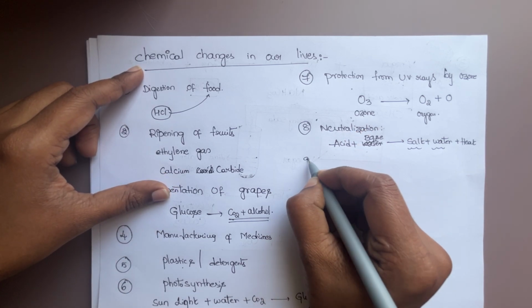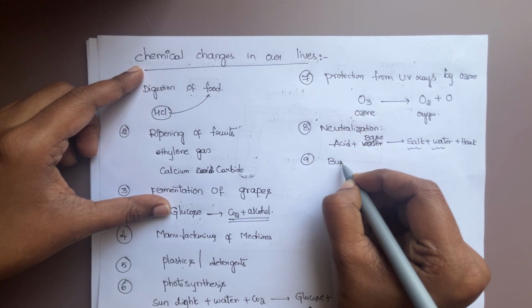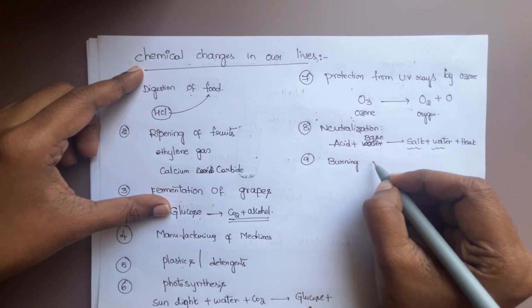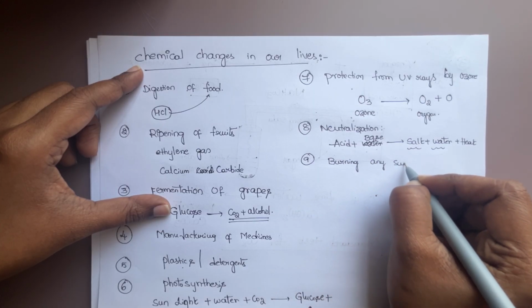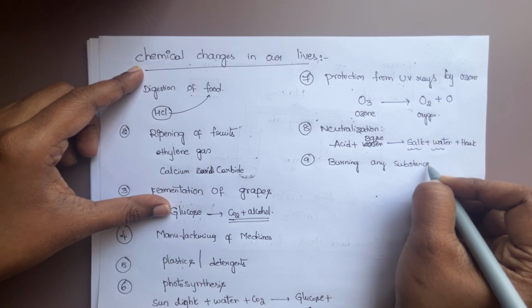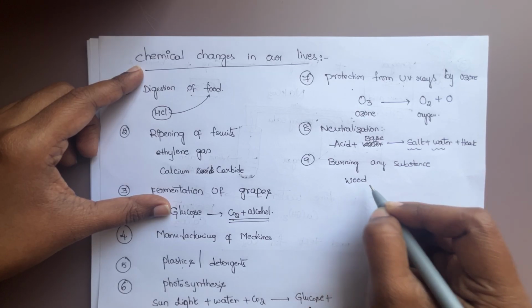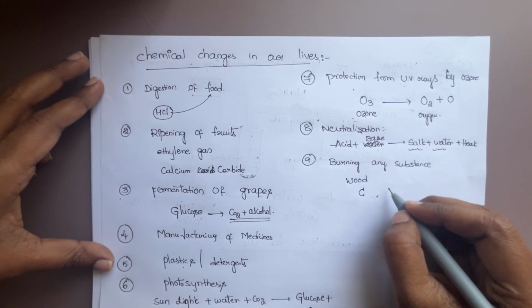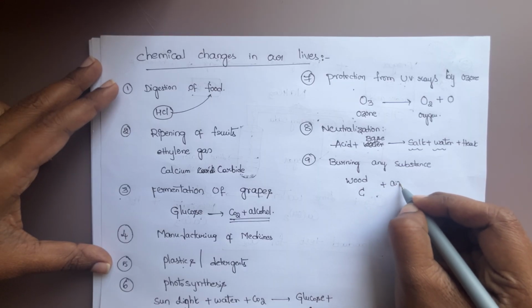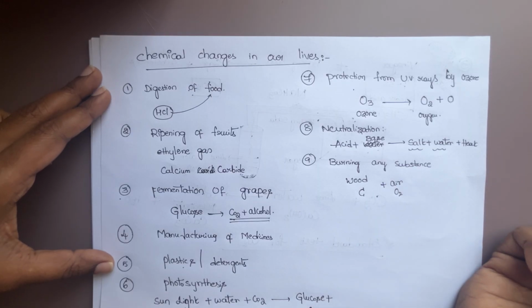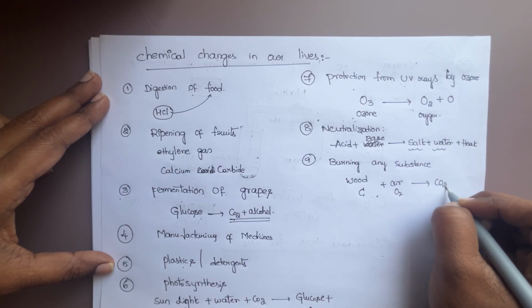Next one is burning any substance. For example, if we take wood, inside wood we have carbon. In the burning process, air is also present. Air means oxygen. Then it produces carbon dioxide gas.